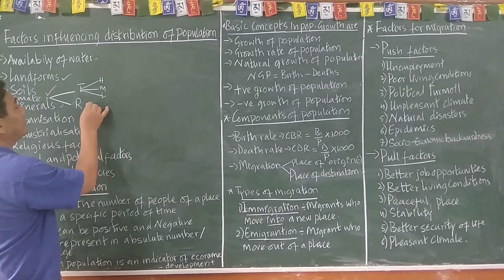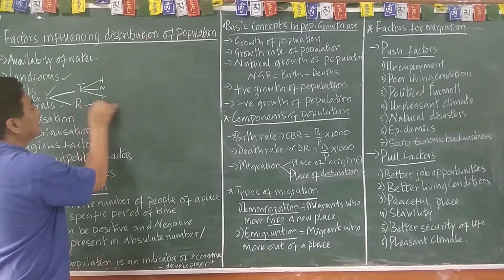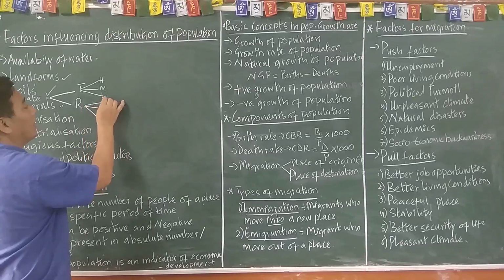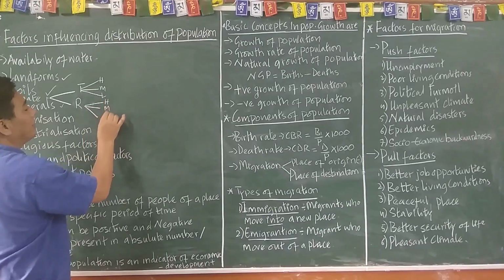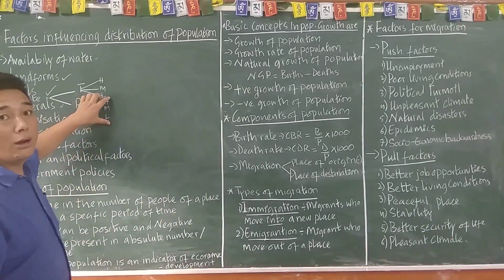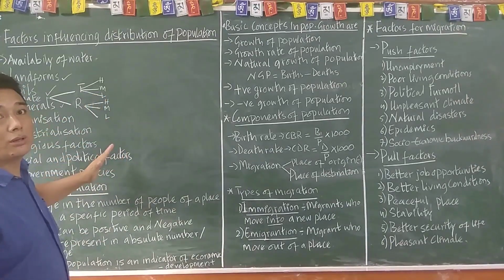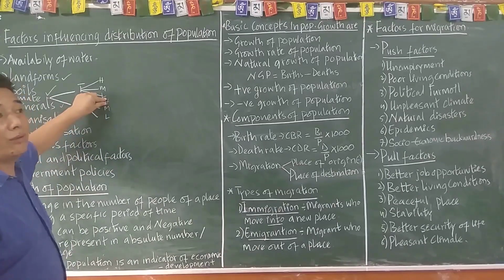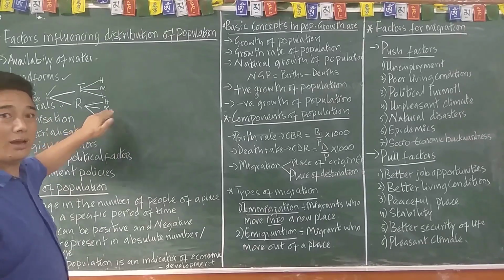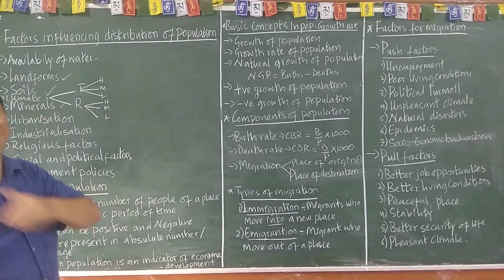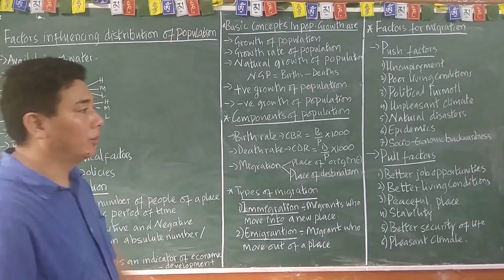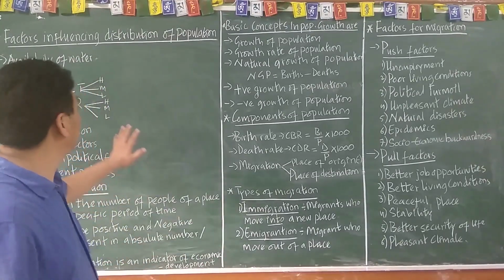And at the same time, even in rainfall we can extend this. Again, there are three: high rainfall area, medium rainfall area, and low rainfall area. You can imagine how many people are living in all those. In a high rainfall area, obviously, you will find less population; in a medium rainfall area, high population; and in a low rainfall, scanty rainfall area, in all those areas, less population.